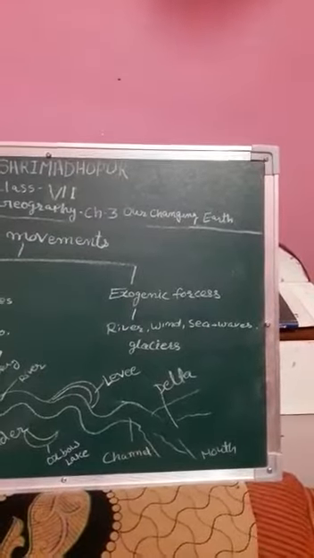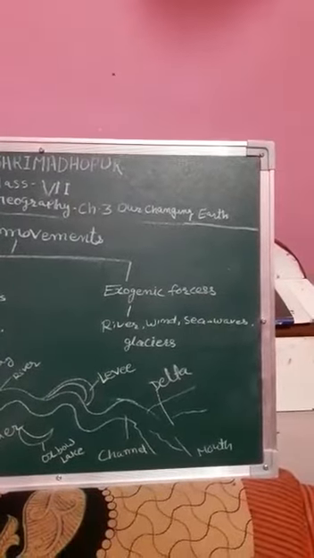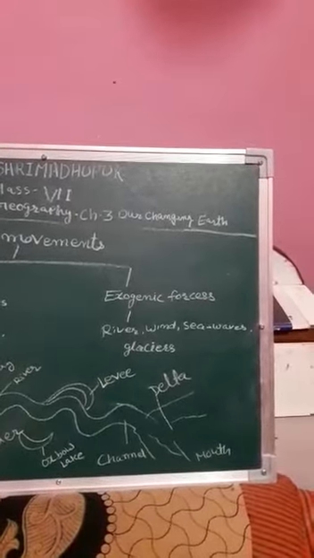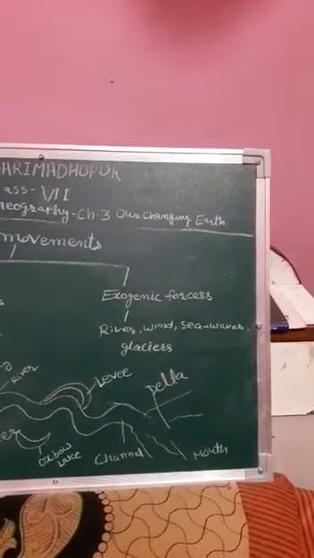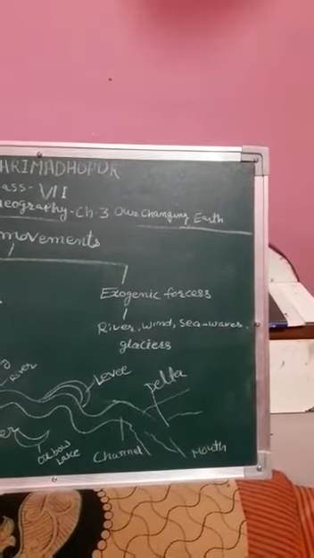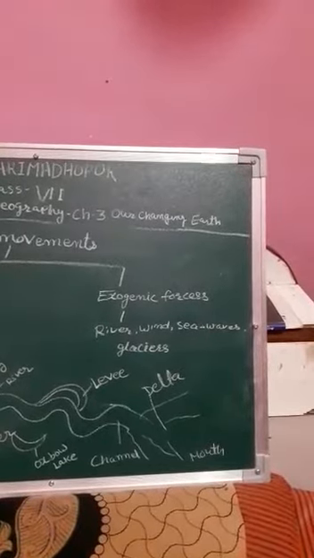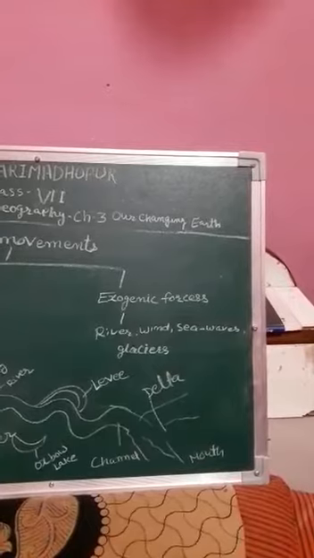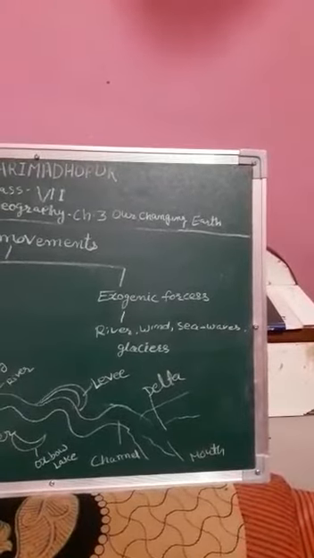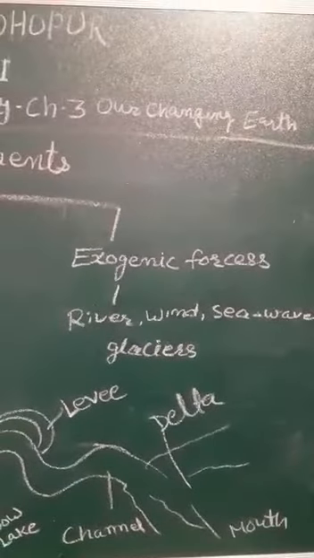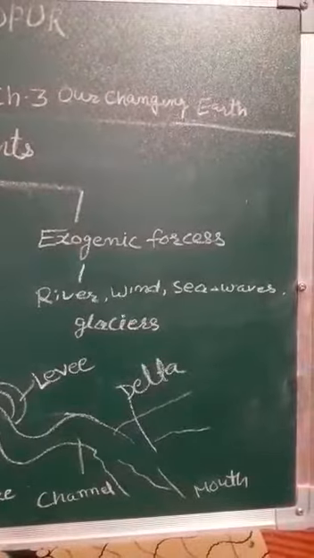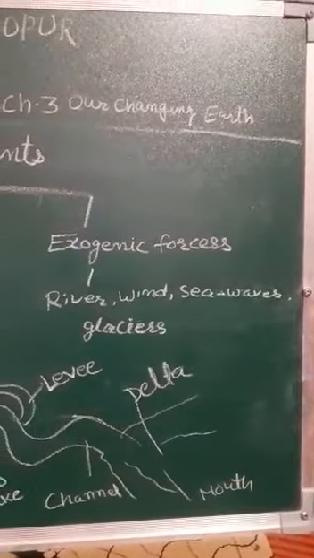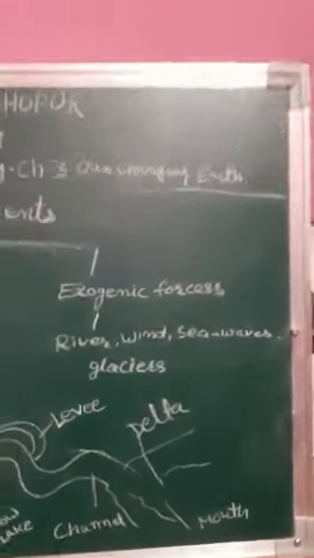So, I can say about weathering. Weathering is the breaking up of the rocks on the earth's surface, and erosion is the wearing away of the landscape by different agents like water, wind and ice. Now look on the board: exogenic force. Formations by exogenic forces are river, wind, sea waves and glaciers. So, I will explain one by one.